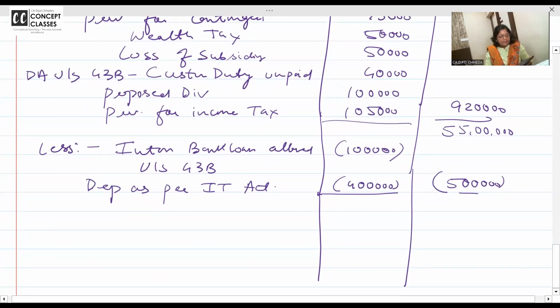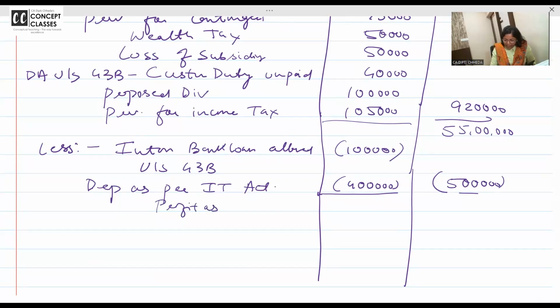Less 5 lakhs. So how much you are getting the profit? As per income tax, 50 lakhs.